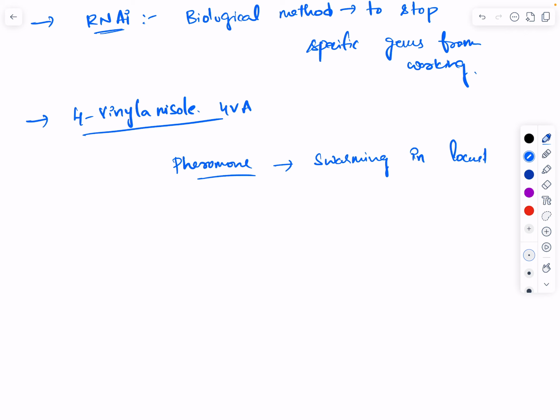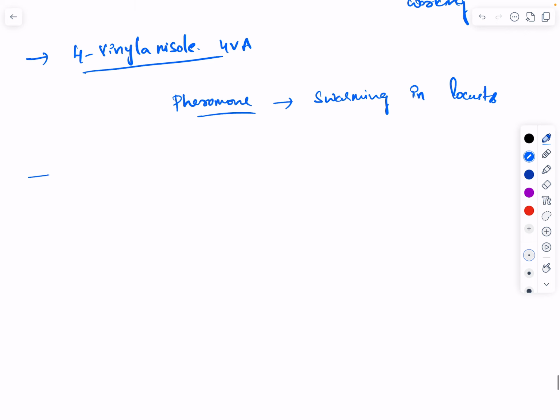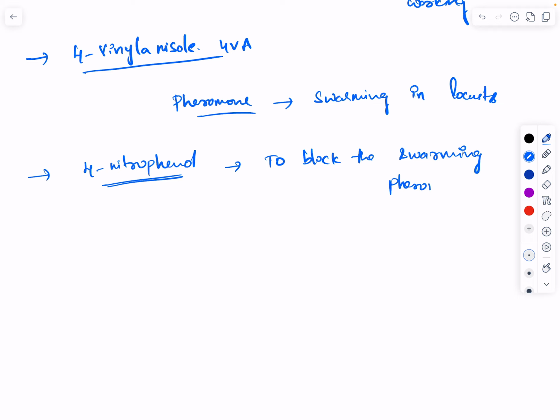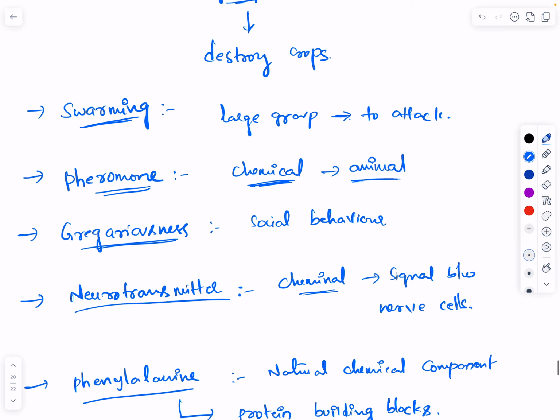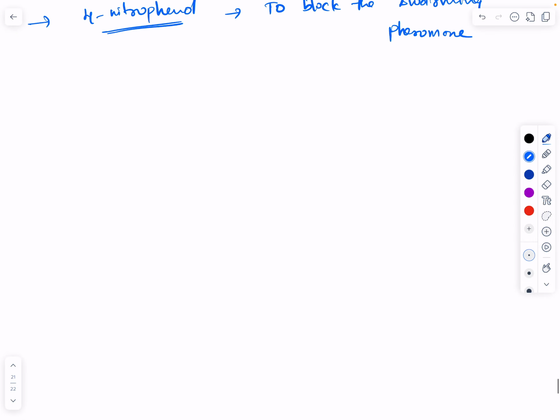Okay, and we have one more term called 4-nitrophenol. 4-nitrophenol is a chemical compound identified to block the swarming pheromone. So you might have understood all these technical words. Please look at them very carefully.